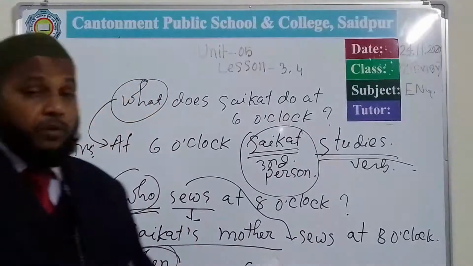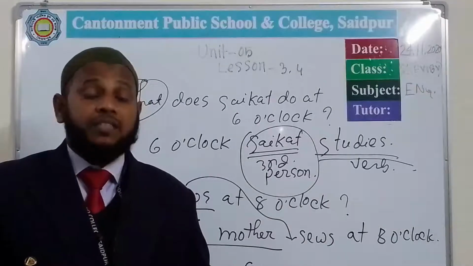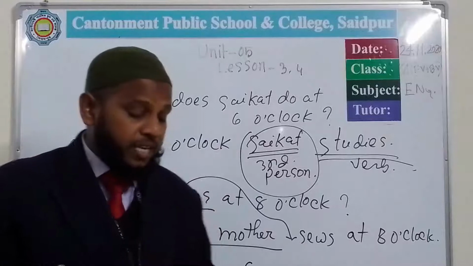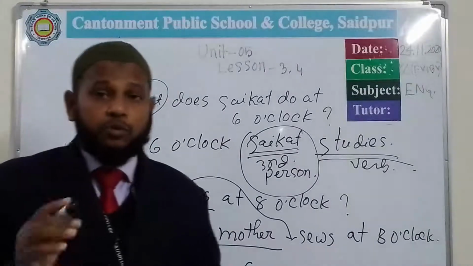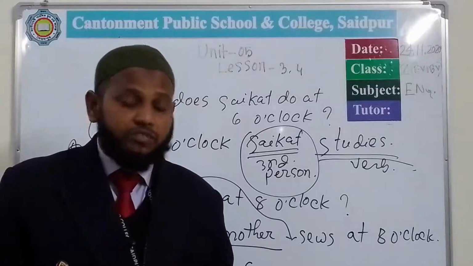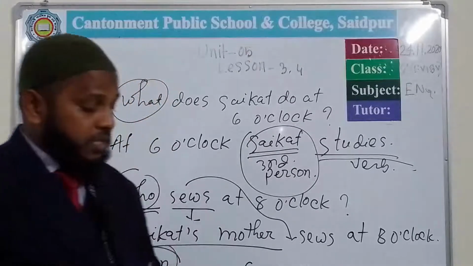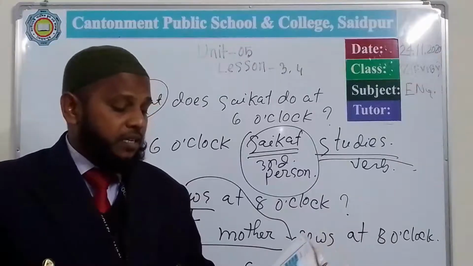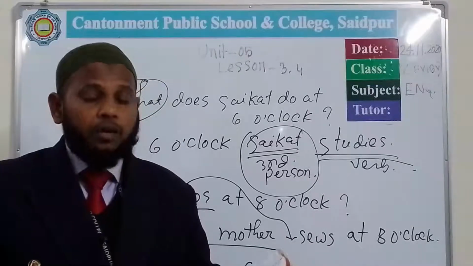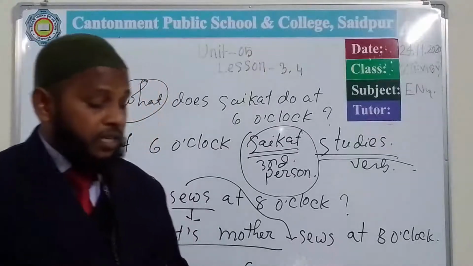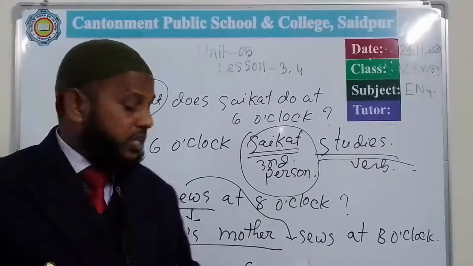Whenever you write the answer, then you will have to add s or es with the main verb. Okay? So you have to get the knowledge about these grammatical points. From this exercise number E, we have seen that by these three questions we have gotten three answers, and in this way we can make a question.